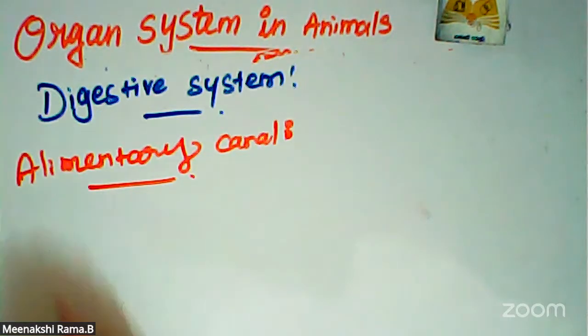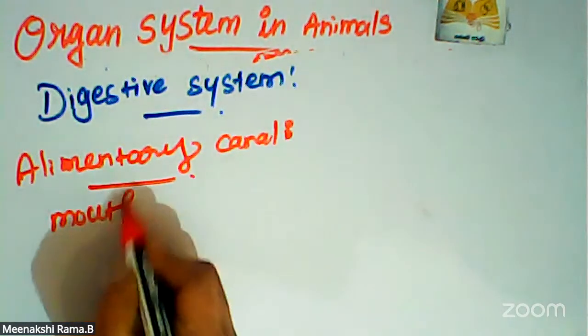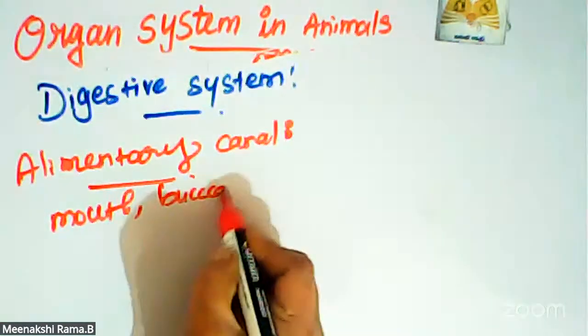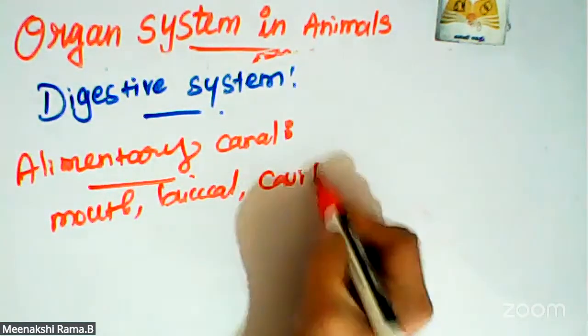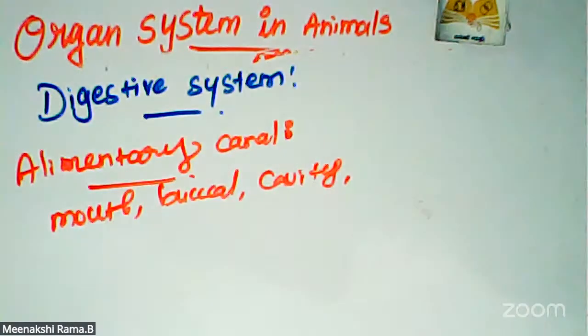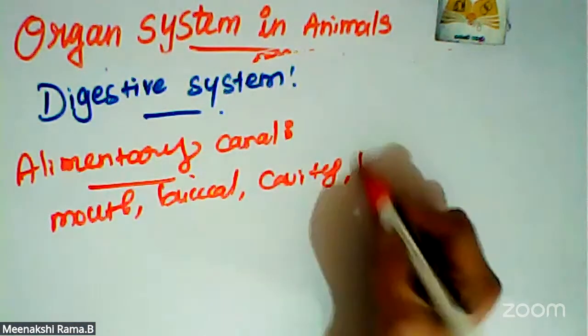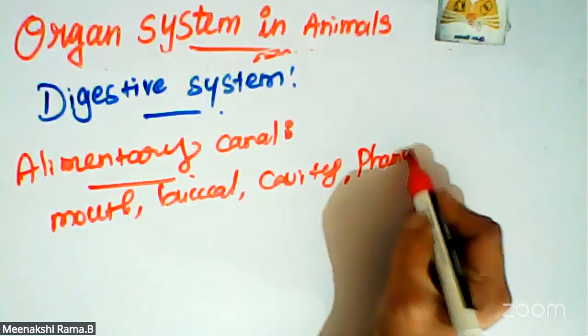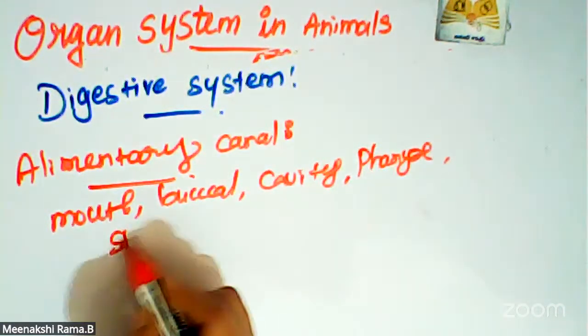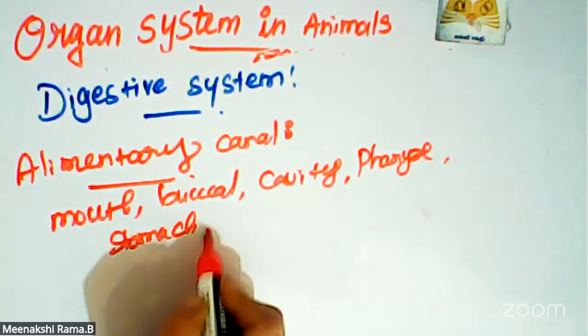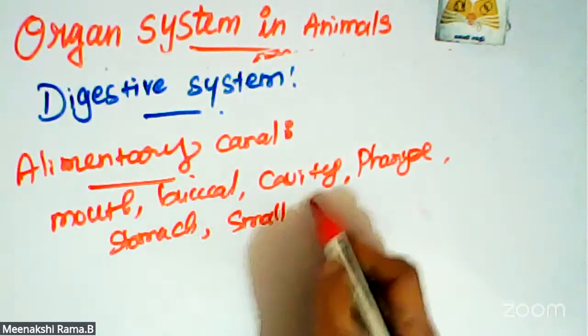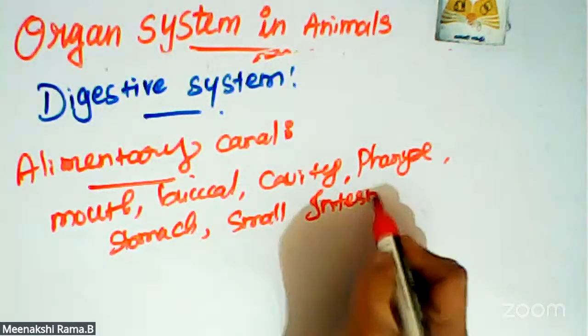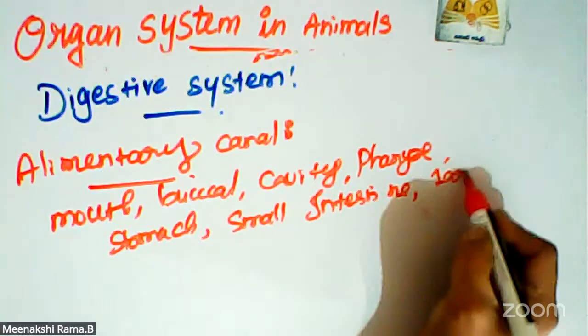It contains the mouth, buccal cavity, pharynx, stomach, small intestine, and large intestine.